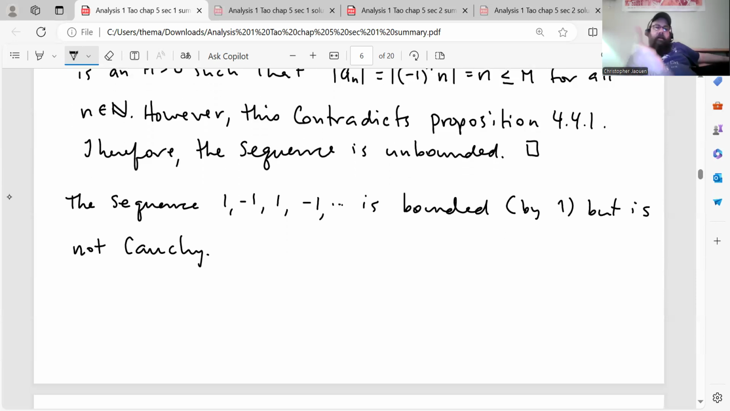All right, and then another example here, the sequence 1, -1, 1, -1, ... is bounded by 1, but it's not Cauchy. So that's a bounded sequence, but it's not eventually epsilon steady for every epsilon.